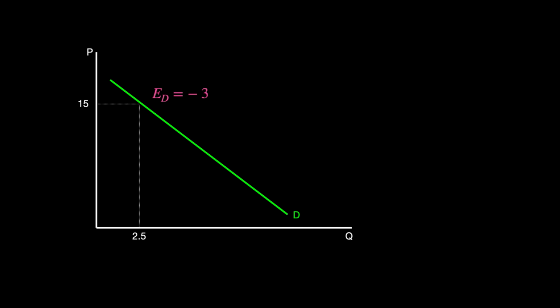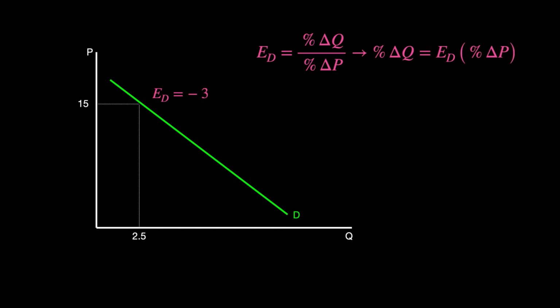Knowing this, if the pizza price decreases, what will happen to total revenue? Total revenue will increase because consumers are relatively responsive to a price change. If price drops, the increase in consumption will more than compensate for the drop in price. Suppose that the price drops by 5%. By how much will quantity demanded change?